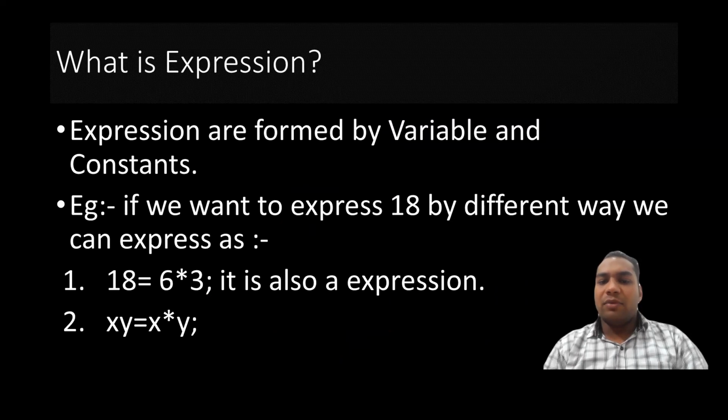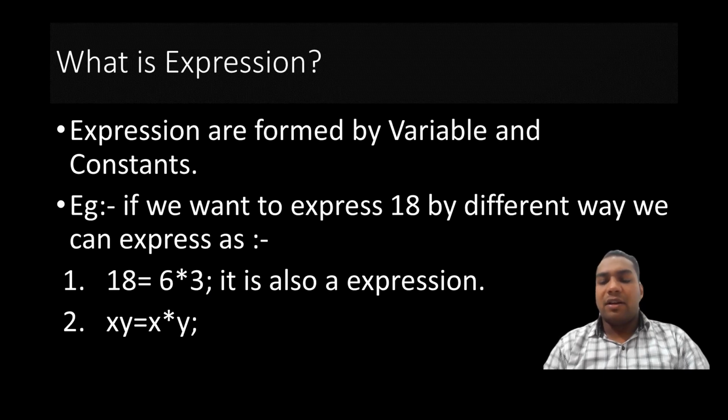If we take a constant like 18, it can be expressed as 6 into 3. That is also an expression. If we write 18 as 9 into 2, it will be another representation to express 18. So 6 into 3 and 9 into 2 are representations to express any number like 18. That's why it is called an expression.